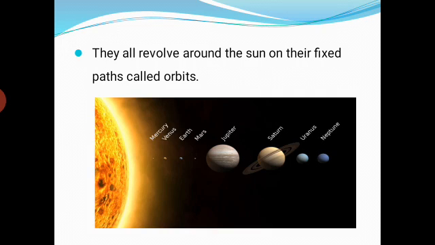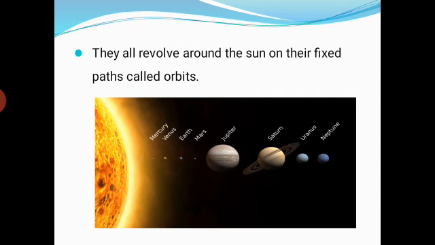Listen students, some scientists believe that a huge cloud of gases and dust is called the nebula. That means in the universe there is a nebula. What does nebula mean, students? A huge cloud of gases and dust, that is called the nebula.